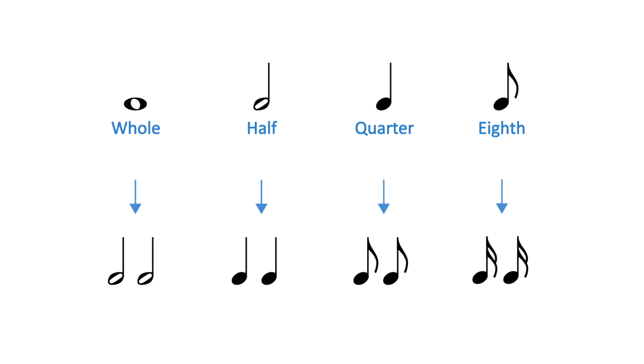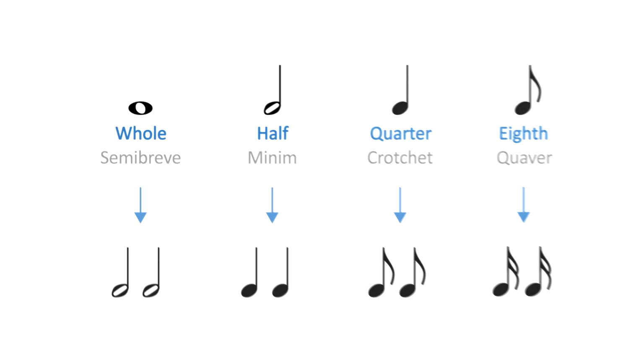These common notes are also referred to by their traditional names. The whole note is called semibreve. The half note is a minim. The quarter note is called a crotchet, and the eighth note is a quaver. Okay, so far so good.